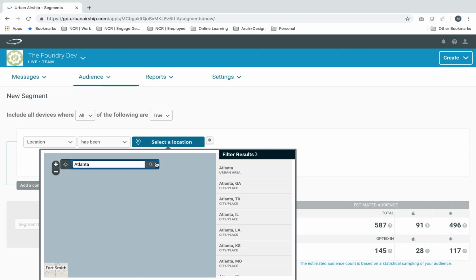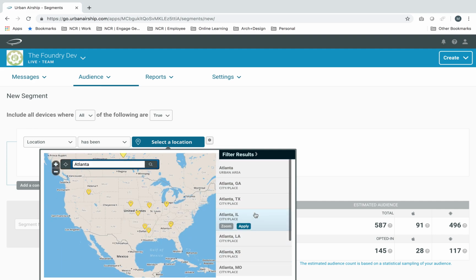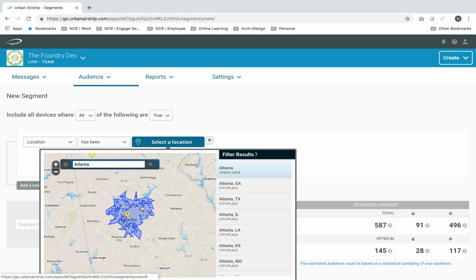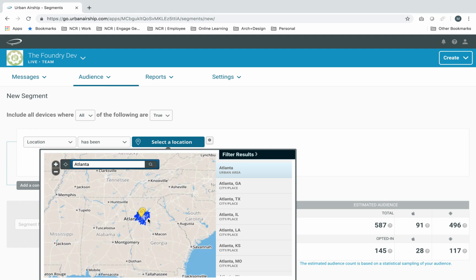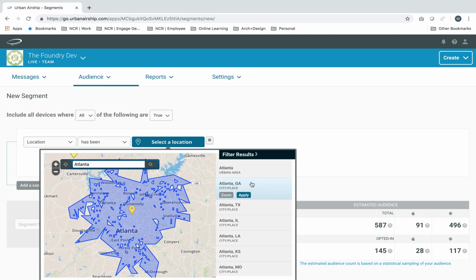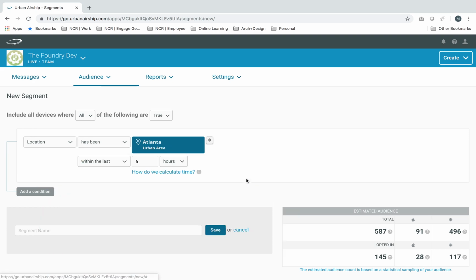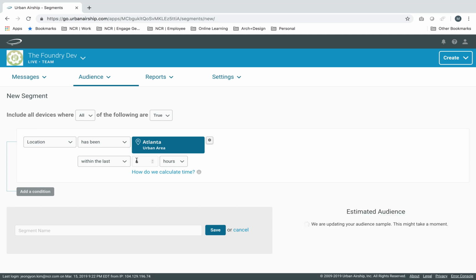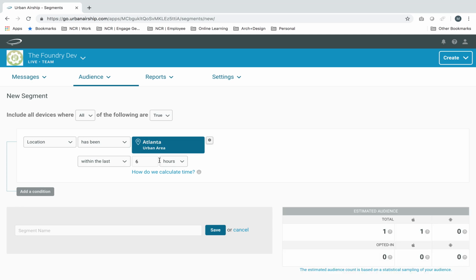So go to Atlanta, and I am going to select the urban area of Atlanta. Yeah, it includes all the suburban areas as well, because this is all considered Atlanta. Hit apply. I think you can safely say people who were in Atlanta within the last 6 hours are still in Atlanta, but let's cast a little bit of wider net. I am going to say past 2 days.